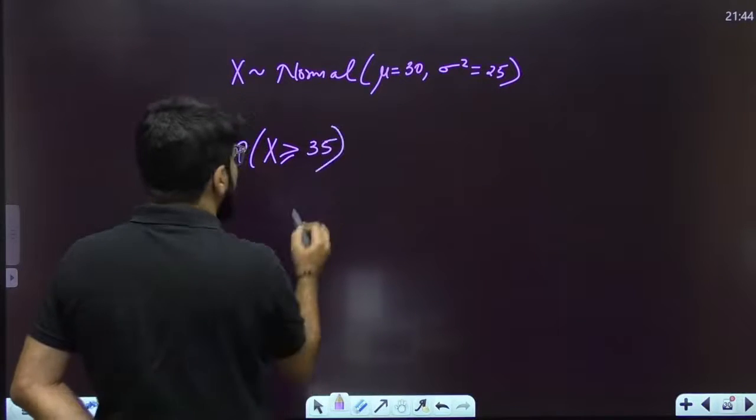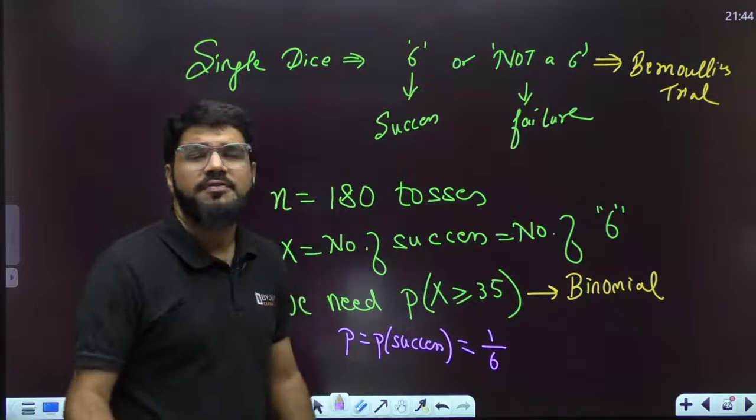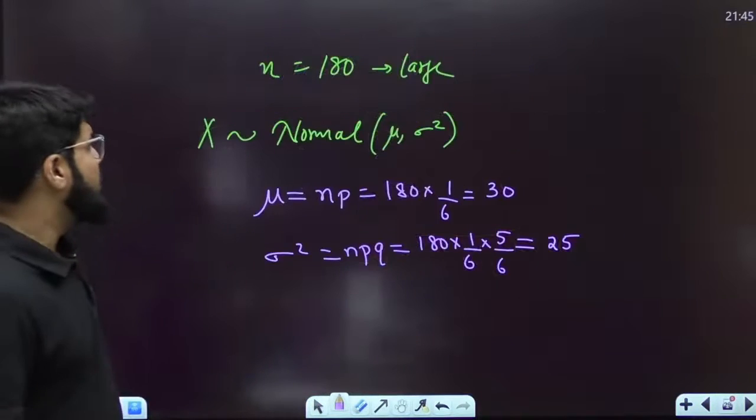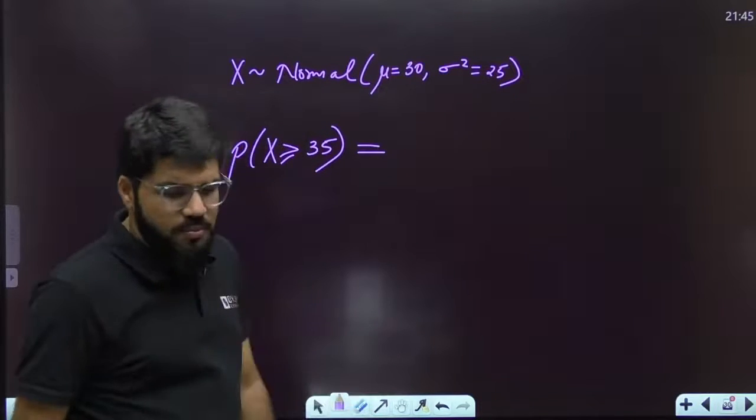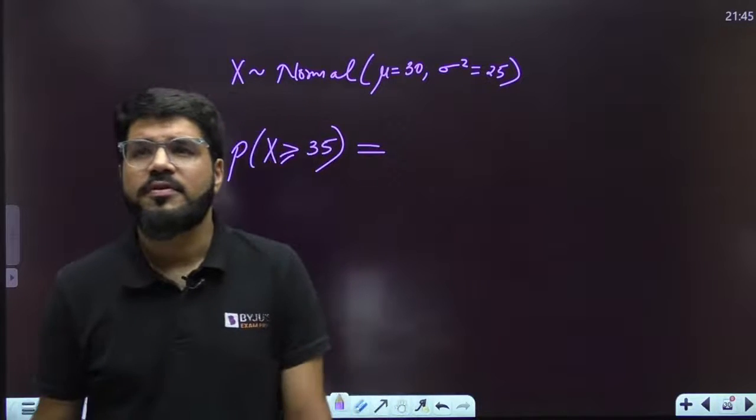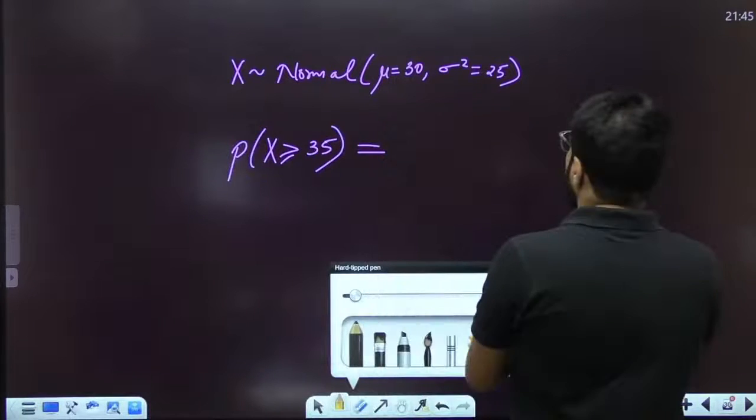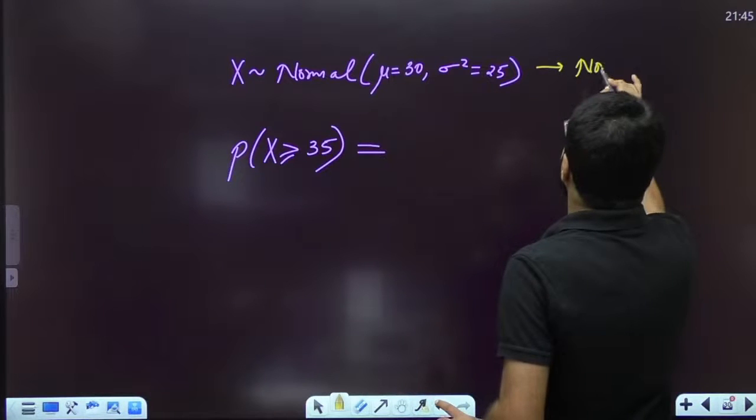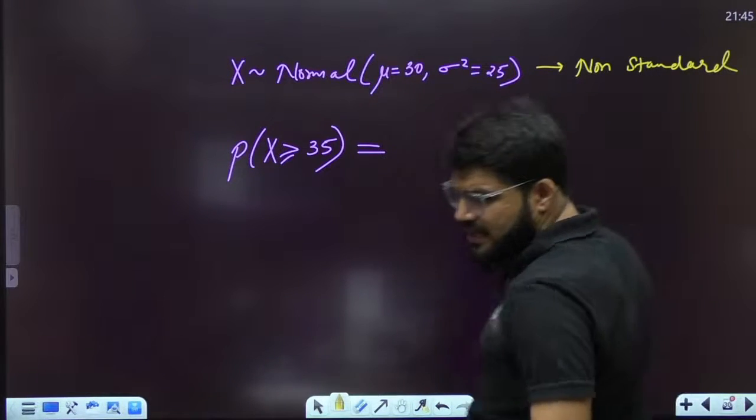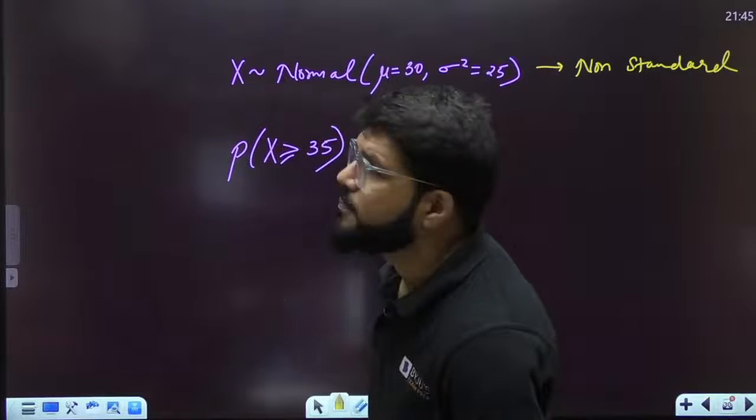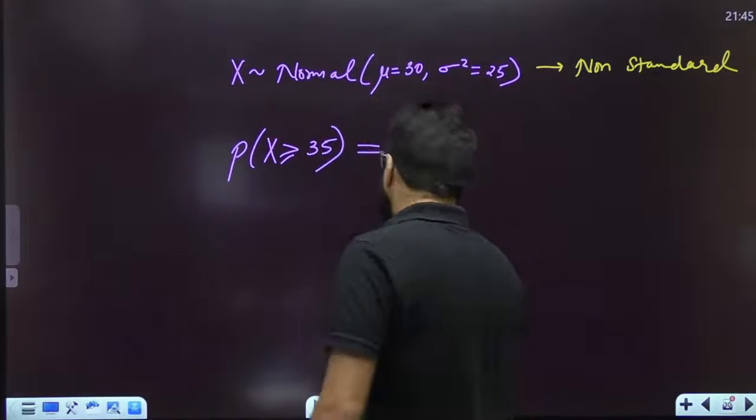And your question is, what is the probability that x is greater than or equal to 35? The question is the probability of getting at least 35 sixes. How do you solve this? First of all, is x standard? When you come to normal, it is very important to check whether it is standard or non-standard. It is a non-standard normal random variable.